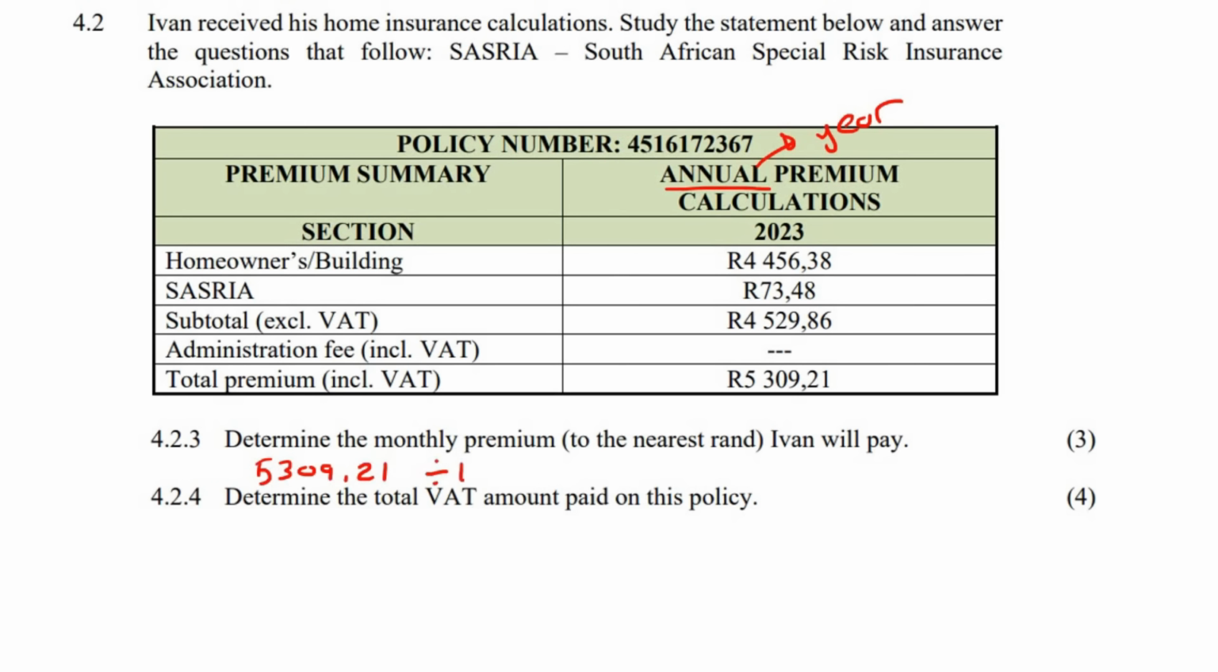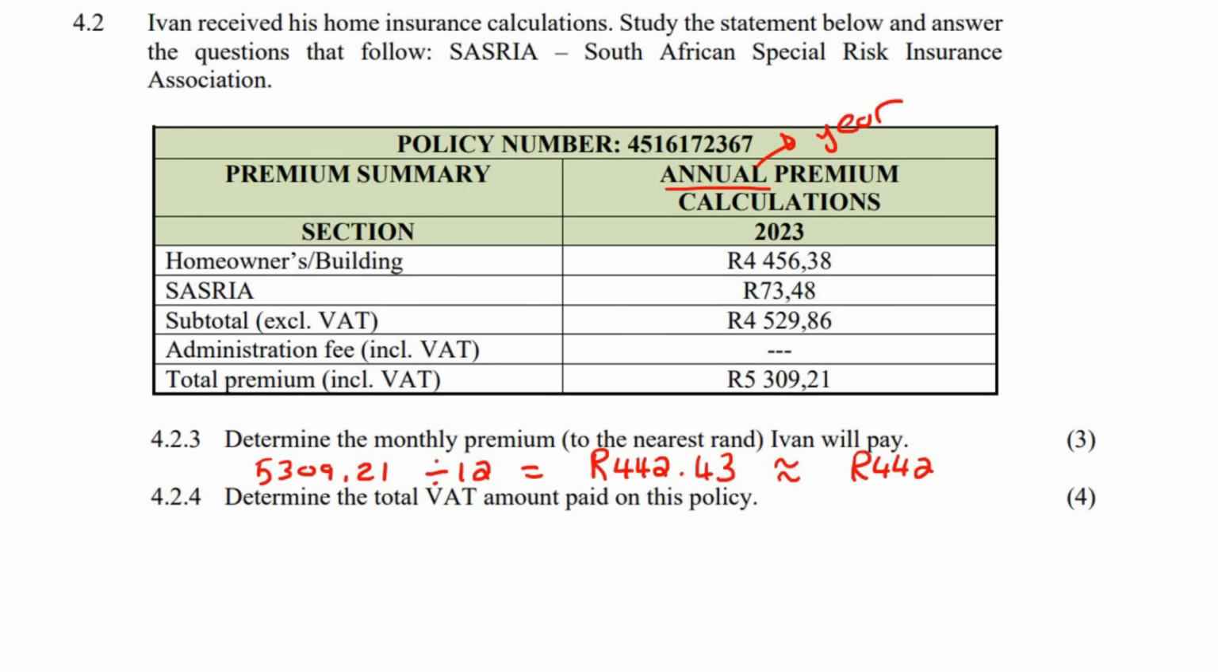So we will just take that number, 5309.21, divide that by the number of months in a year, which is 12. And that would be 442.43 Rand. Now they said round it to the nearest Rand. So the nearest Rand is going to be 442 Rand. And then this last one says, determine the total VAT paid on this policy.